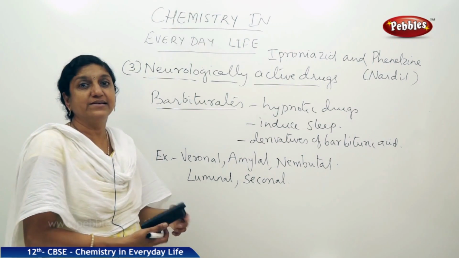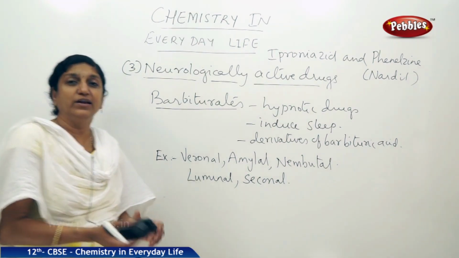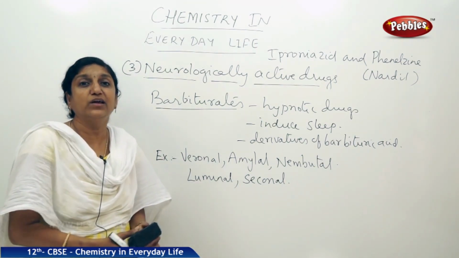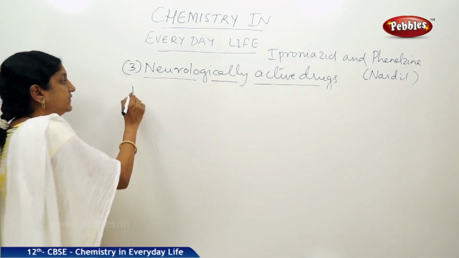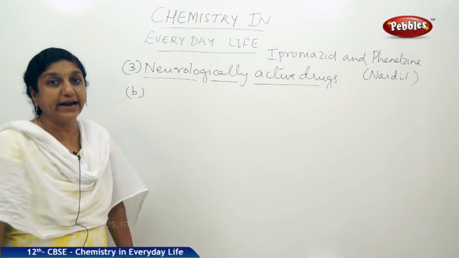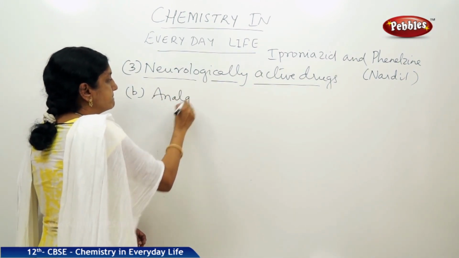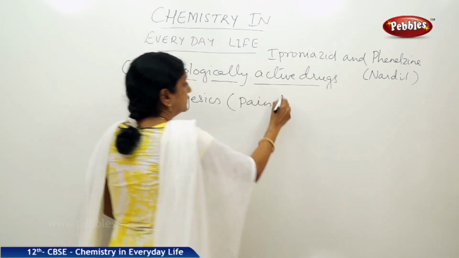Now let us discuss the next class of compounds, that is analgesics. Now these analgesics are also neurologically active drugs. They are commonly called the painkillers. So the second type of neurologically active drugs are analgesics, commonly called painkillers.